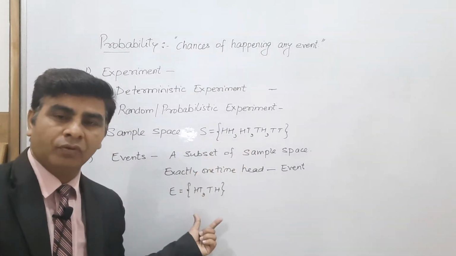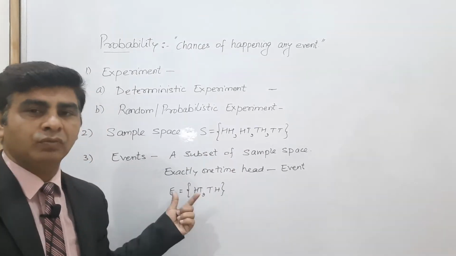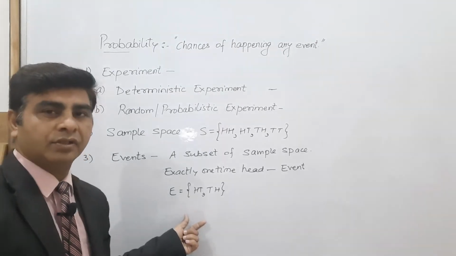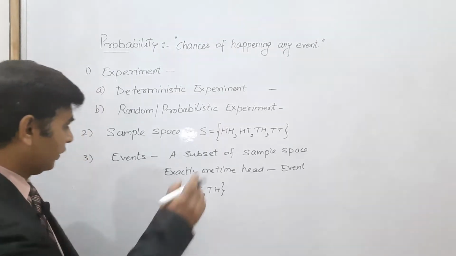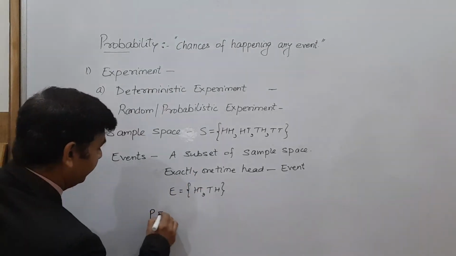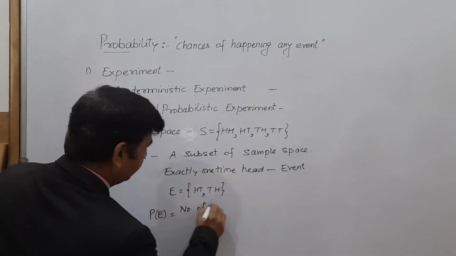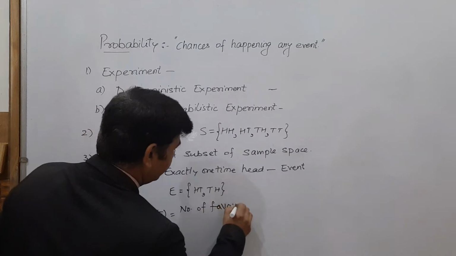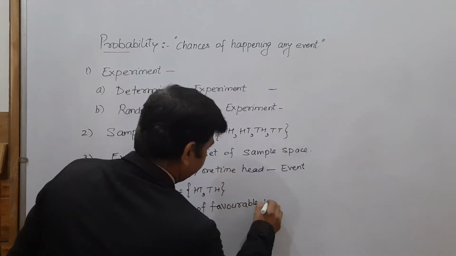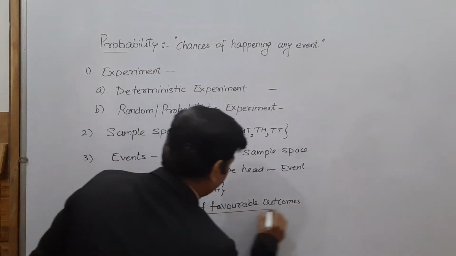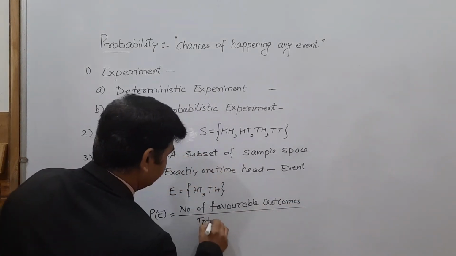And the probability of an event always occurs, because whatever you want to do has chances that it will happen or not. So the probability of this event is calculated as the number of favorable outcomes divided by the total number of outcomes.